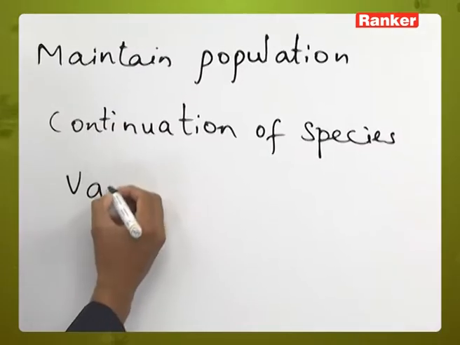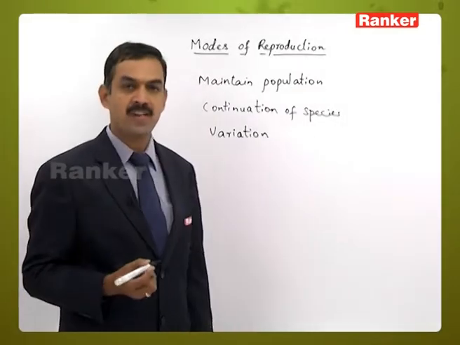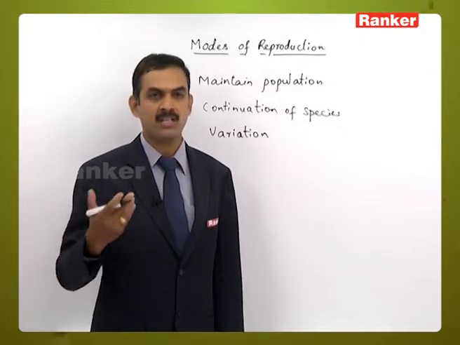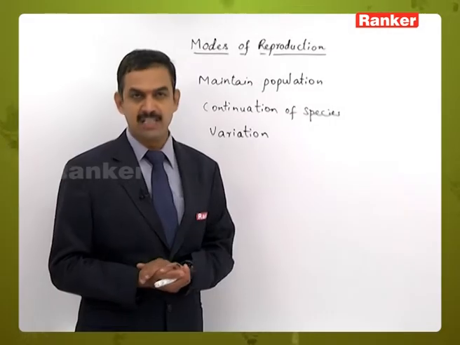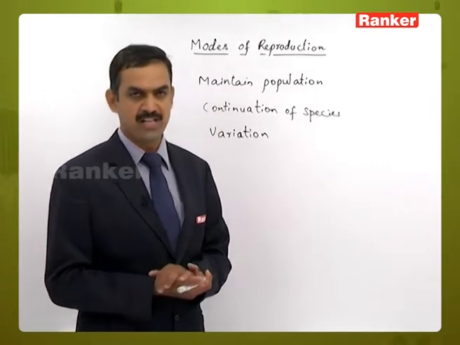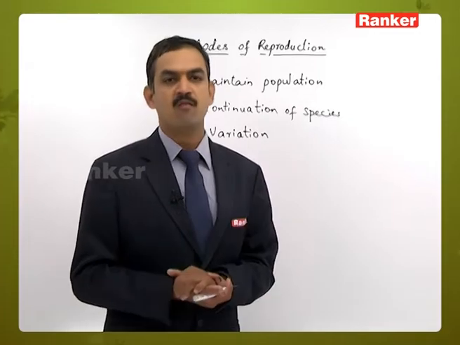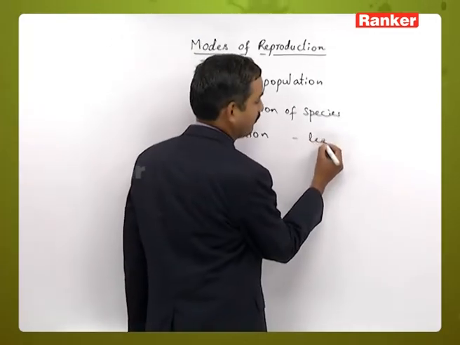And when such continuation is taking place, there is a possibility of variations, that is changes which take place from one generation to the other generation. If these variations take place, it leads to acquiring new characters from one generation to the next, and as these variations continue for many generations, that leads to evolution also.